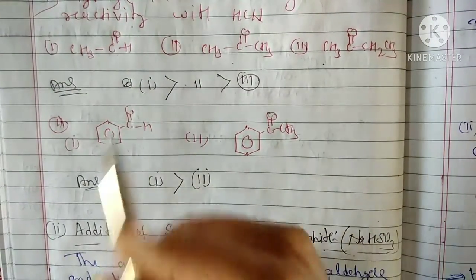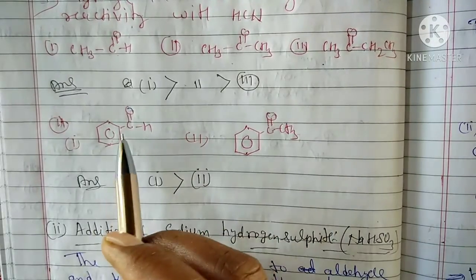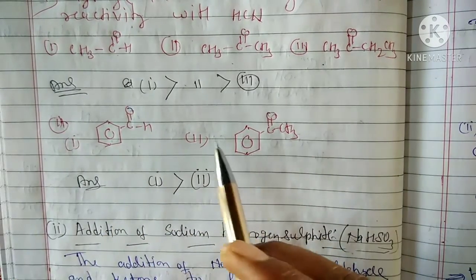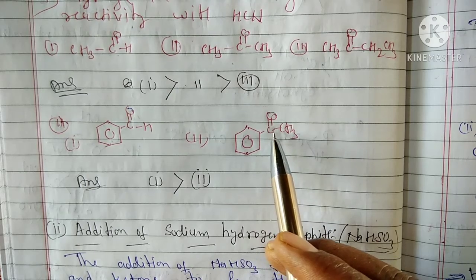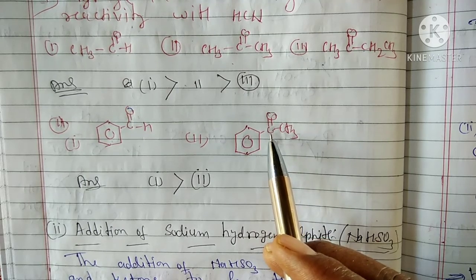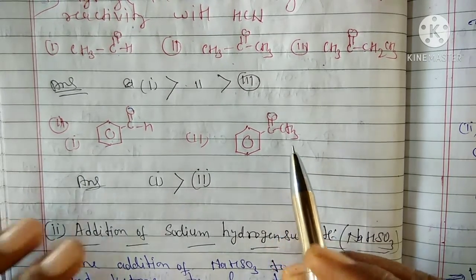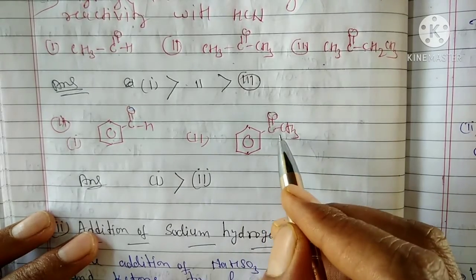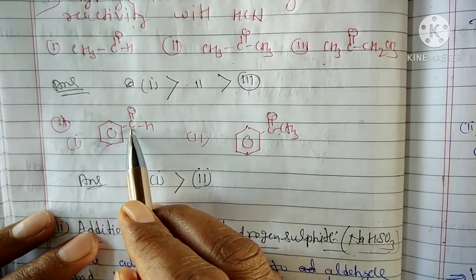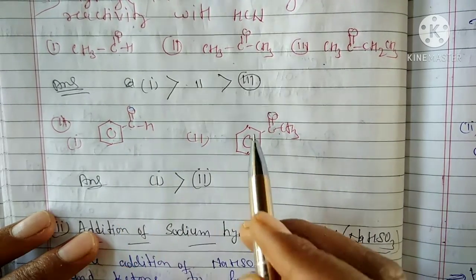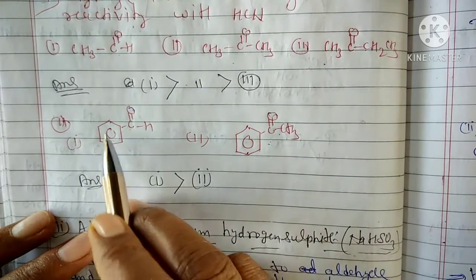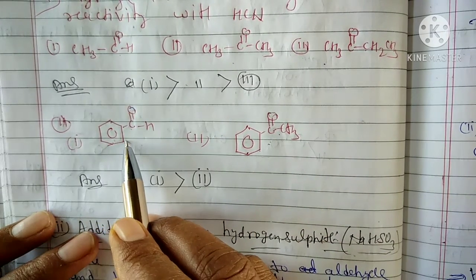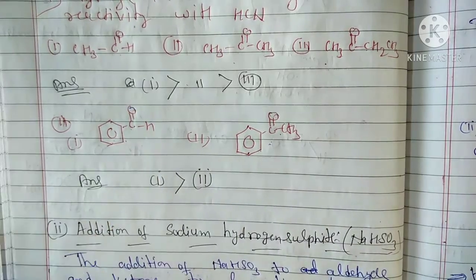Do the second question also. This is benzaldehyde and this is 1-phenylpropan-1-one, propiophenone. It has more steric hindrance in comparison to this carbon. So the reaction will be slow in propiophenone and the reaction will be fast in benzaldehyde. Okay students,